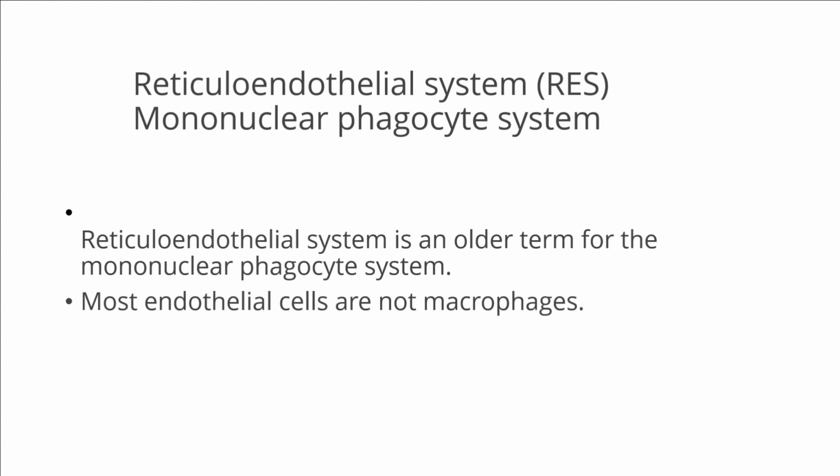What does it mean? It means that macrophages are basically not present initially, but we have monocytes inside the blood vessels, a type of white blood cell, and when they come out of the blood vessel, they are converted to macrophages.